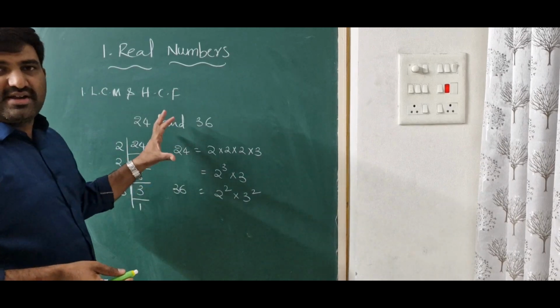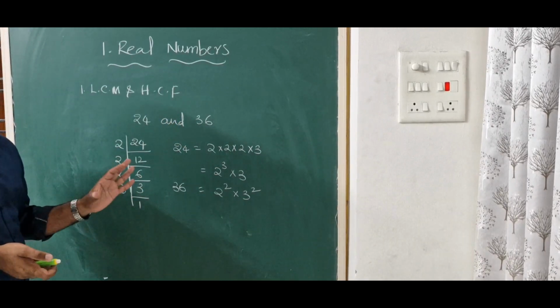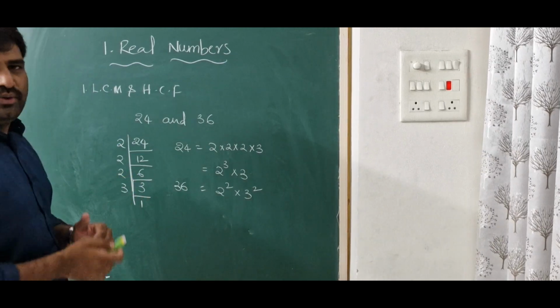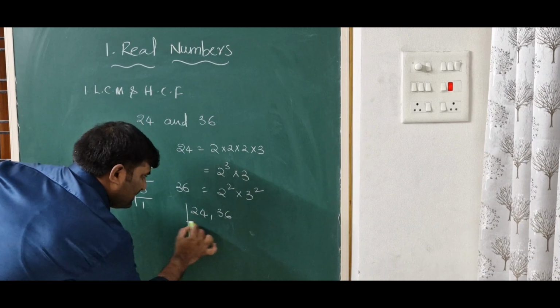Generally we need to find the prime factorization first, then find the LCM and the HCF of the given numbers. But some of you still are finding LCM and HCF by using the division method.